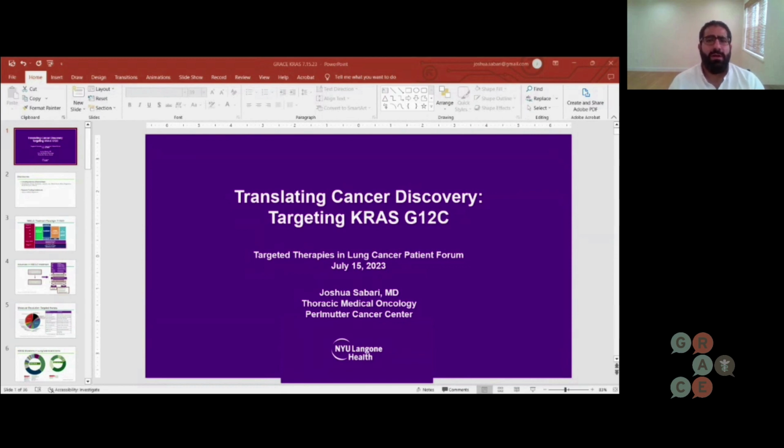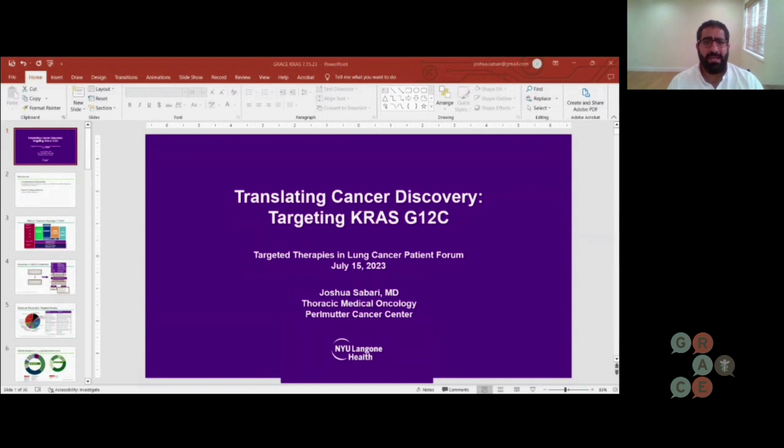Fast forward to 2023, we have multiple approved targeted therapies as well as immunotherapy. So how do we select the best treatment for our patients? Is that, as we heard earlier, there are multiple different driver alterations. So truly a molecular revolution with many approved therapies. We're going to focus in on KRAS.